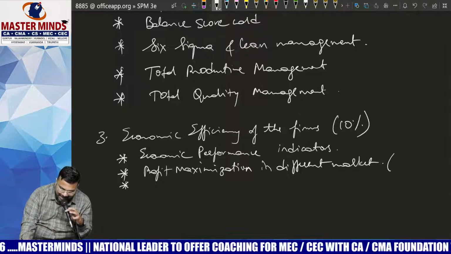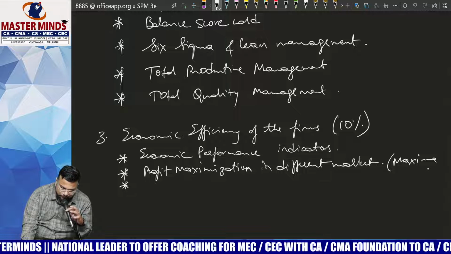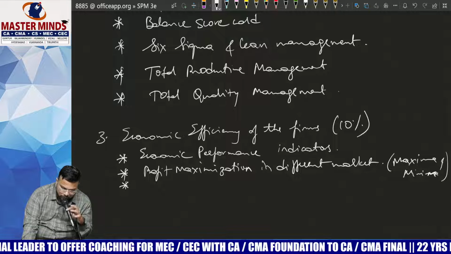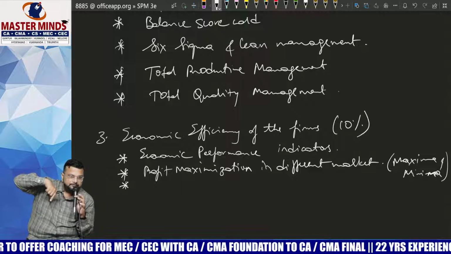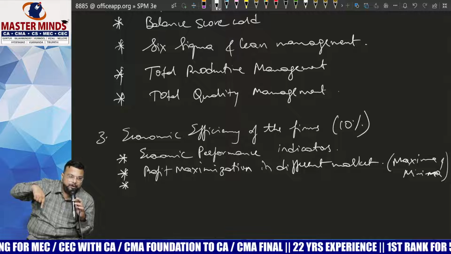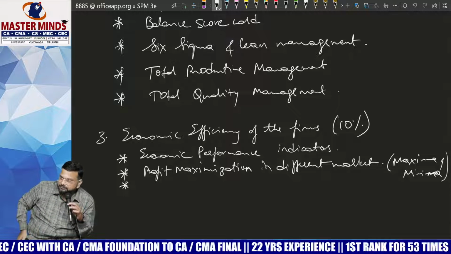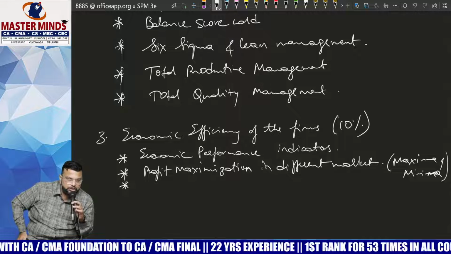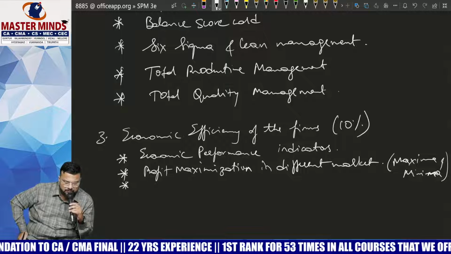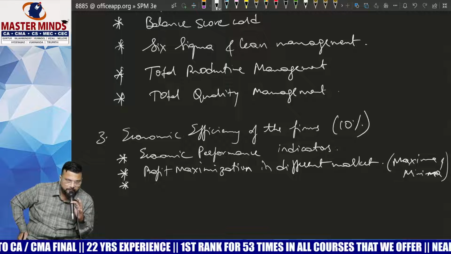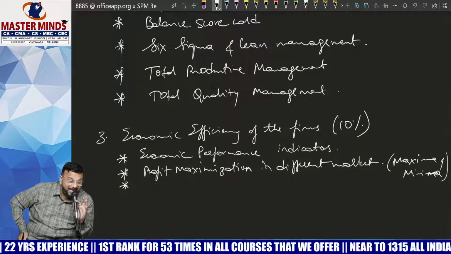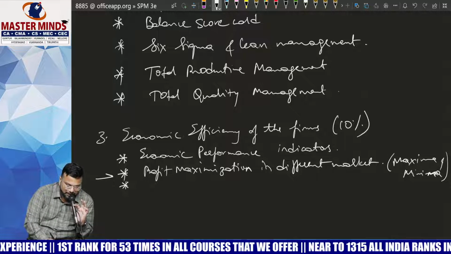In this, we will use maxima, minima. Maxima and minima concept, which you will again learn in your SCM, strategic cost management. We'll use maxima to calculate maximum profit. You will use minima to calculate minimum cost. Because the ultimate objective of any organization is to maximize profits and minimize costs. Okay, altogether 5 or 6 problems are given, but in our material we have kept around 13 to 14 problems for the sake of practice. Okay, definitely you will get a problem and an MCQ from this particular chapter.